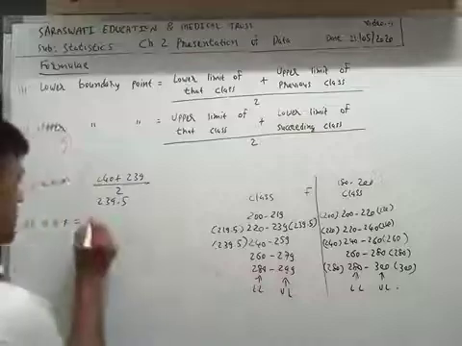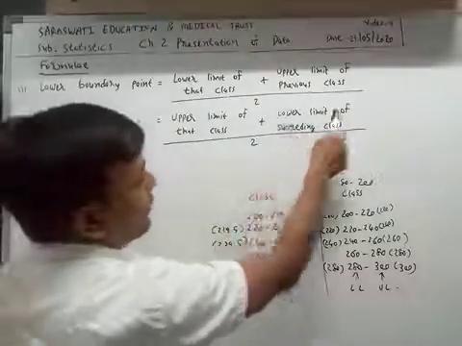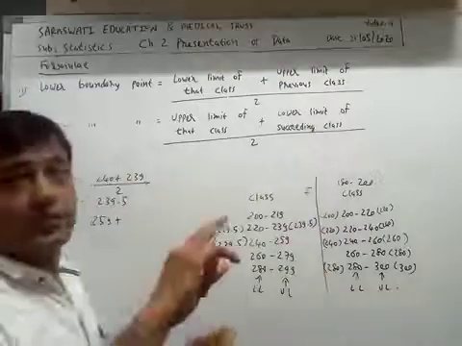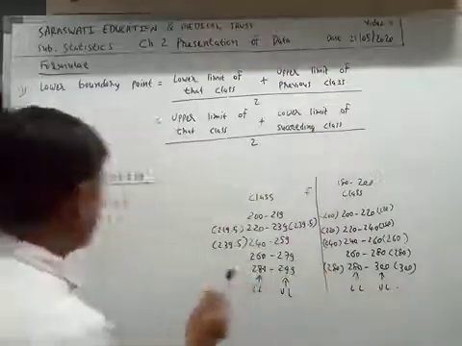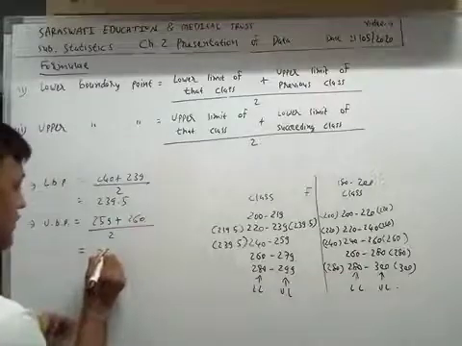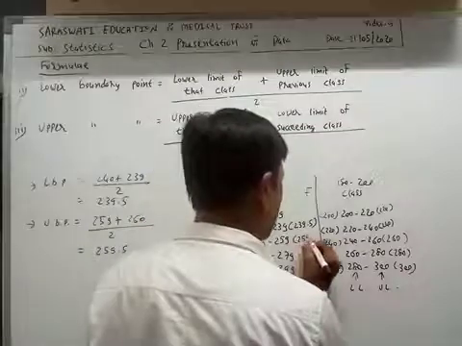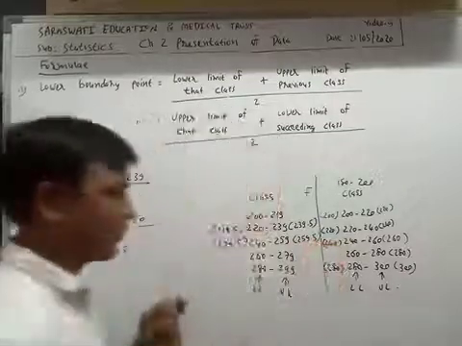Now the upper boundary point of the third class. The formula is upper limit of that class, which is 259, plus the lower limit of the succeeding class, which is 260, divided by 2. So the answer is 259.5.